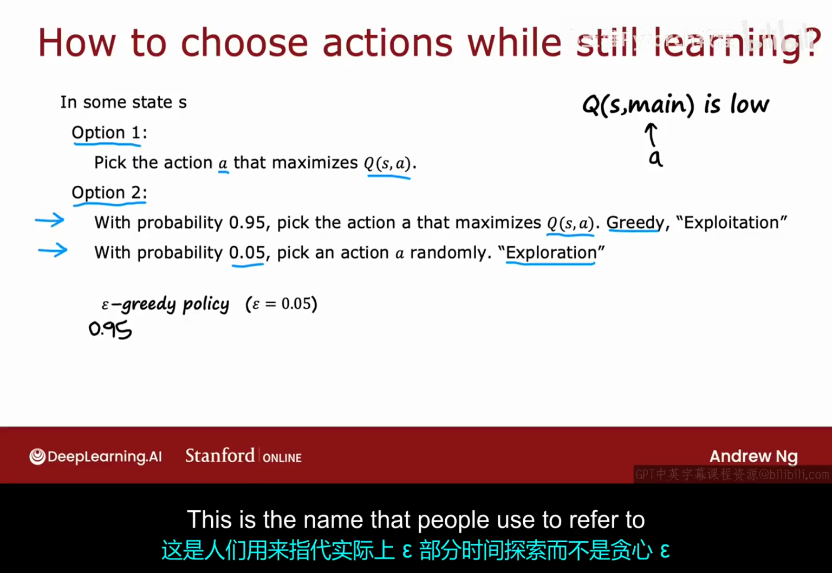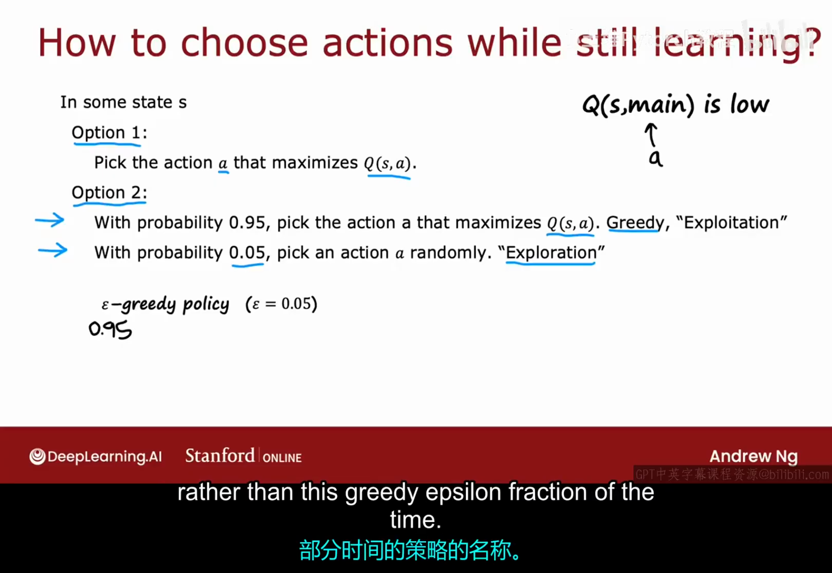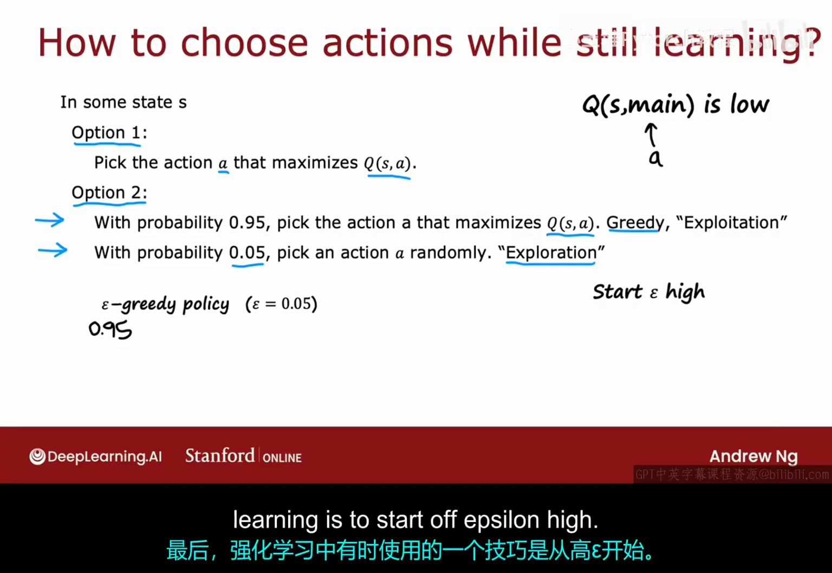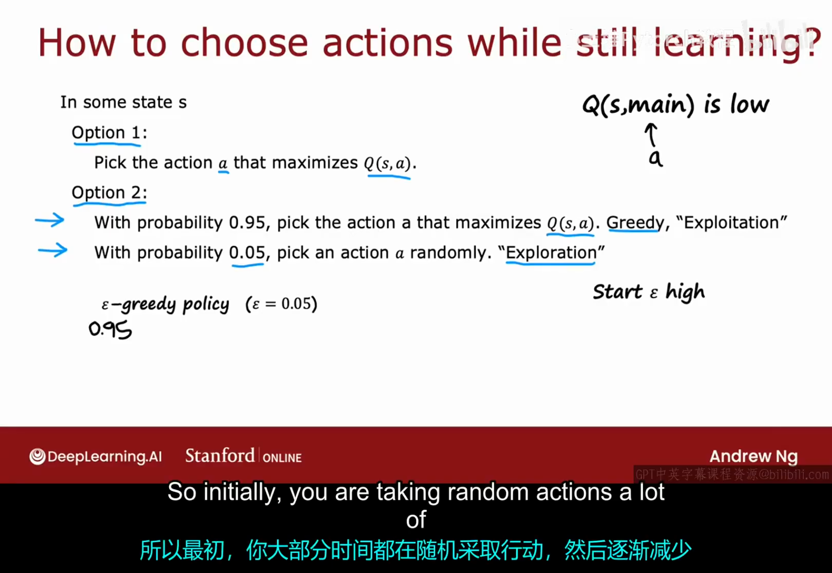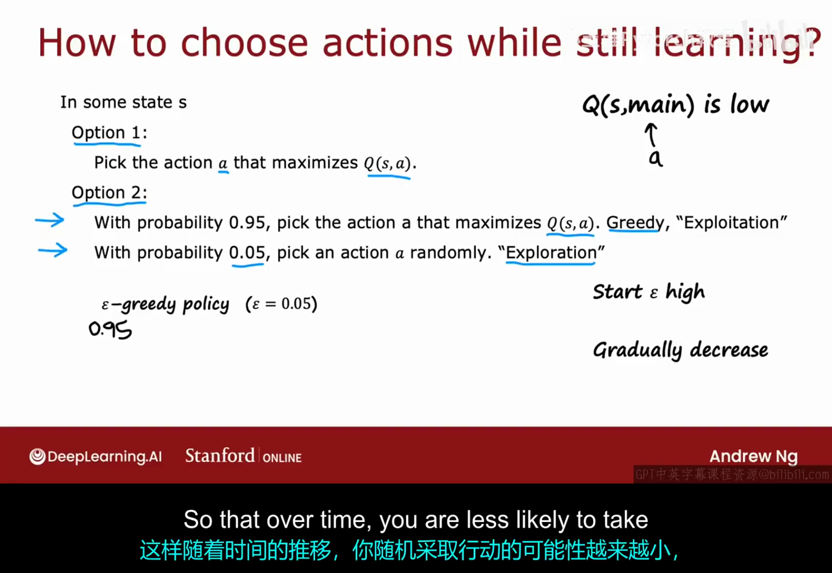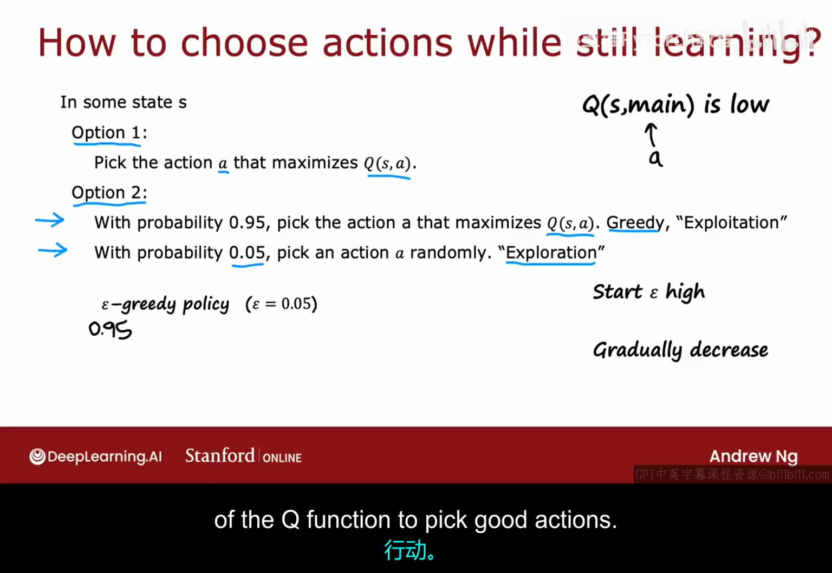And so this is the name that people use to refer to the policy that explores epsilon fraction of the time rather than is greedy epsilon fraction of the time. Lastly, one of the tricks that's sometimes used in reinforcement learning is to start off epsilon high. So initially, you are taking random actions a lot of the time and then gradually decrease it so that over time, you are less likely to take actions randomly and more likely to use your improving estimate of the Q function to pick good actions.